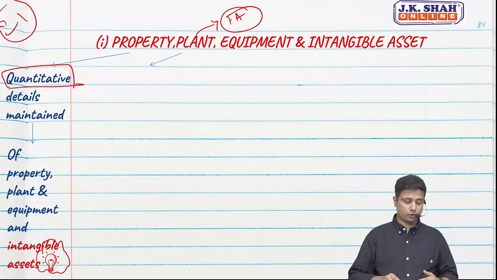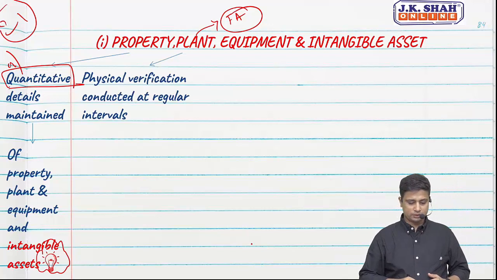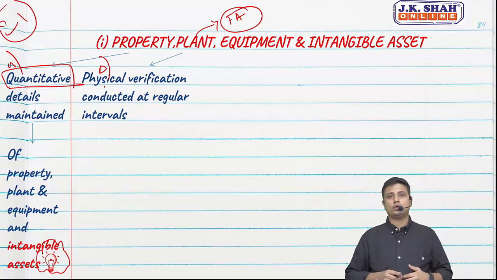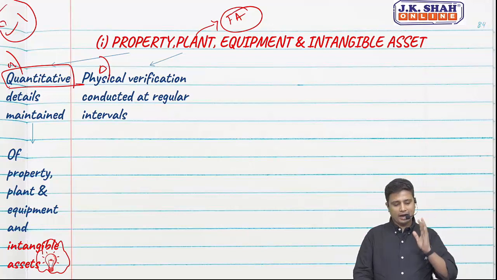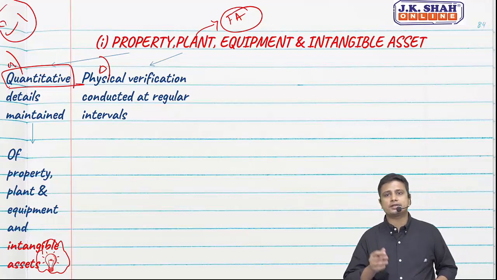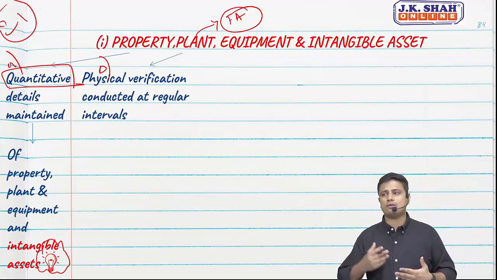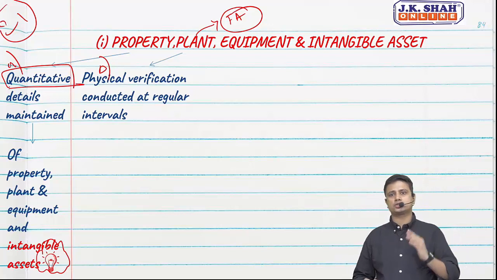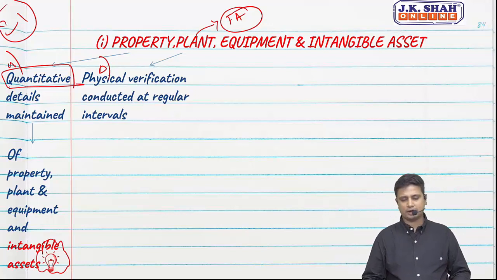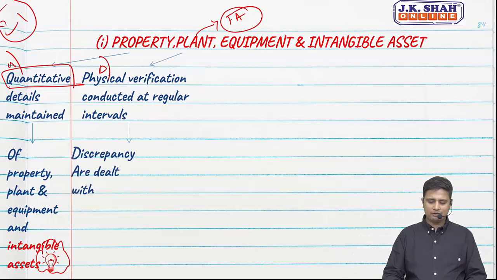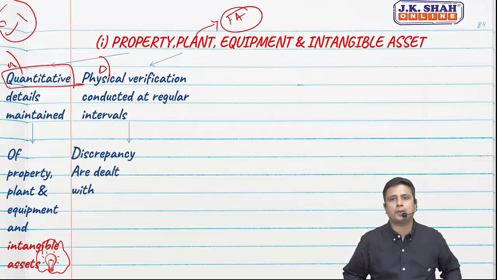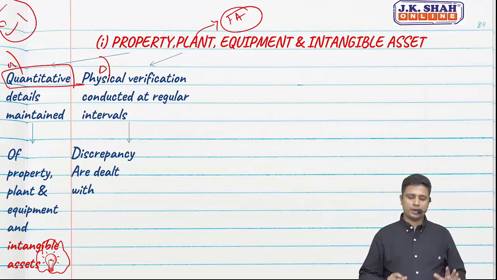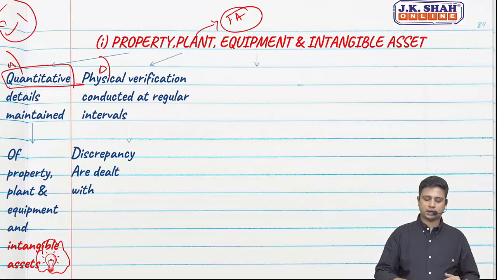Okay, this was point 1 of clause A. In clause B, they want to know whether physical verification is conducted at regular intervals. If there is a fixed asset, let us assume there is an air conditioner, I will go and verify it physically. To obtain audit evidence, I will conduct a physical verification. We need to report whether physical verification is conducted at regular intervals, and if there are any discrepancies, whether the same have been dealt with. So whether we found any discrepancies during physical verification, and if yes, whether the same have been dealt with. This is the same point as per CARO 2016.